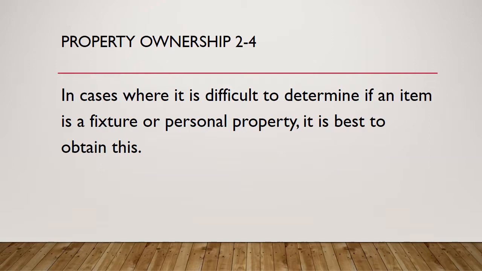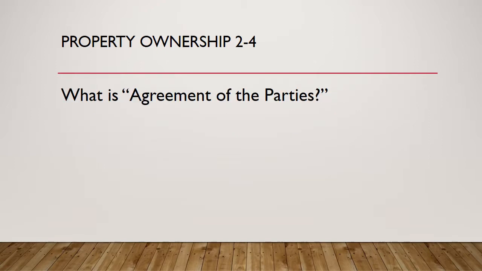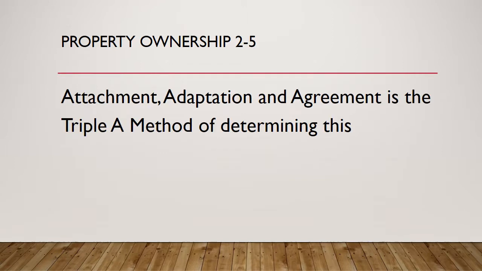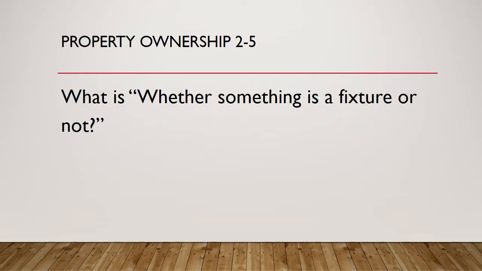Question 4. In cases where it's difficult to determine if an item is a fixture or personal property, it is best to obtain this. What is agreement of the parties? Question 5. Attachment, adaptation, and agreement is the AAA method of determining this. What is whether something is a fixture or not?